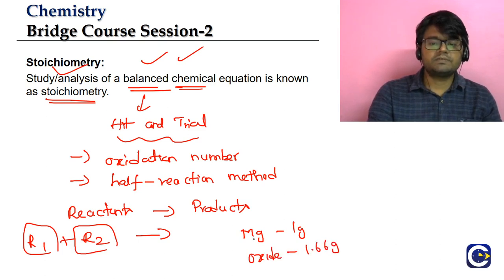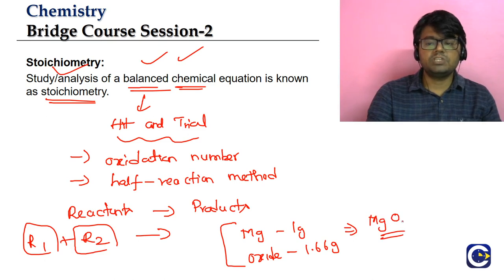That was the question, and we were asking what is the simple formula, the empirical formula, of the compound. The answer should have been magnesium oxide, MgO. I've seen some of you have typed it in the chat window, so those who have not got it can take a look at the answer again and check back. The answer should be MgO. That is the empirical formula of the compound.